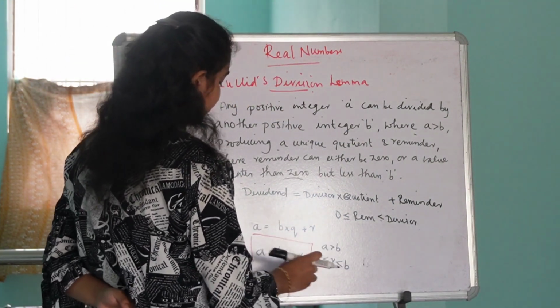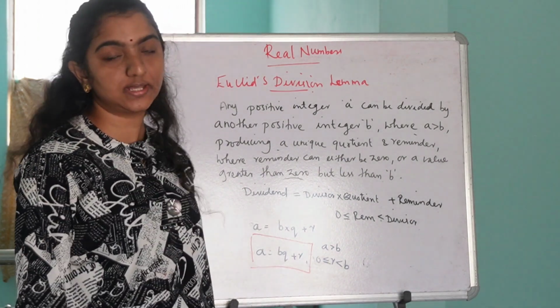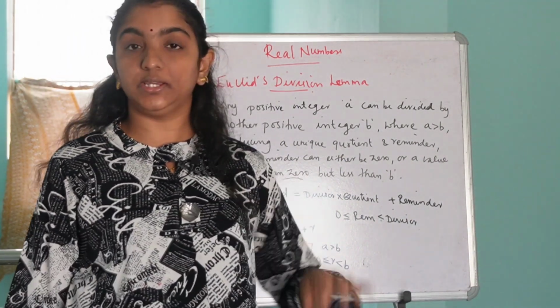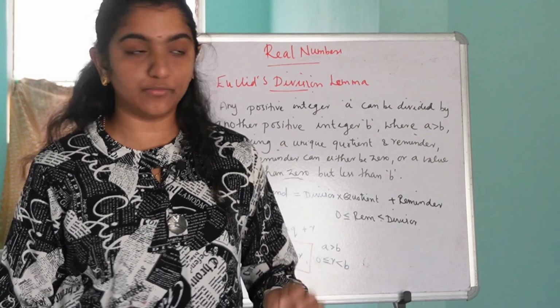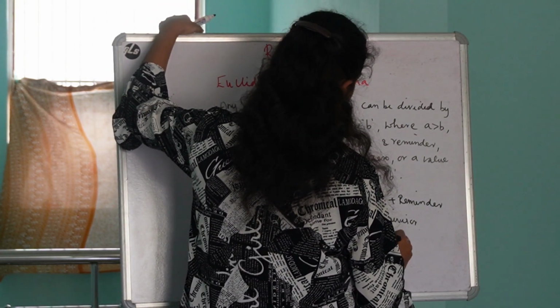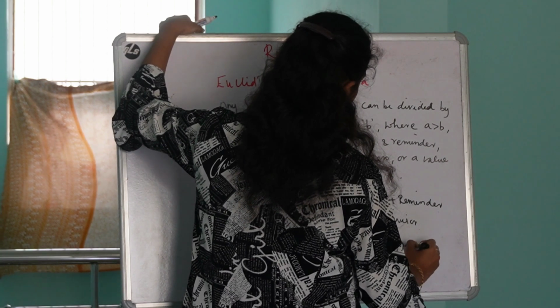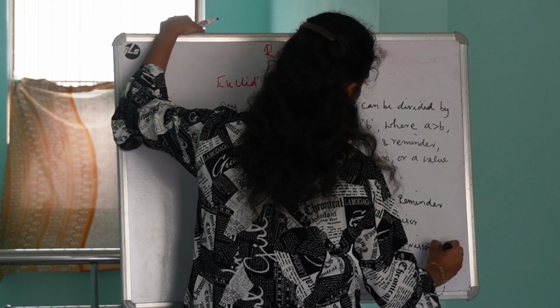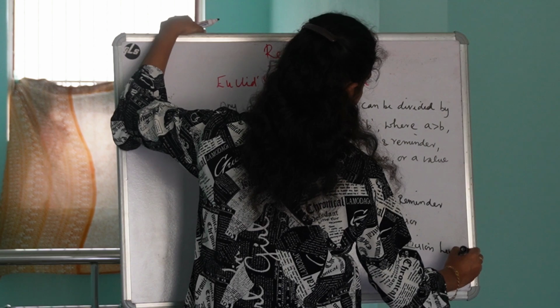This equation or this formula is known as Euclid's division lemma formula. Is it clear, guys? Euclid's division lemma formula.